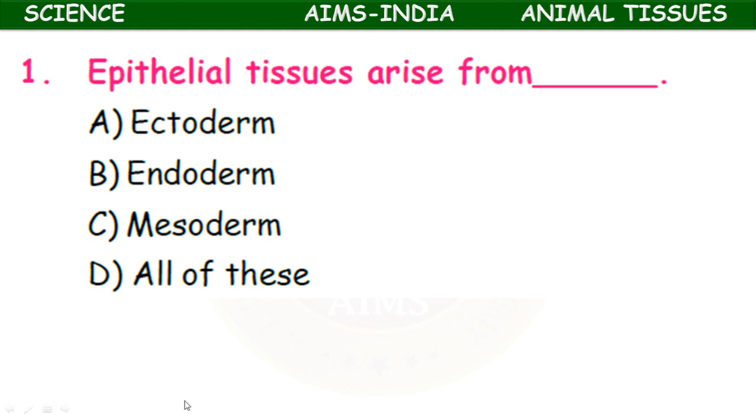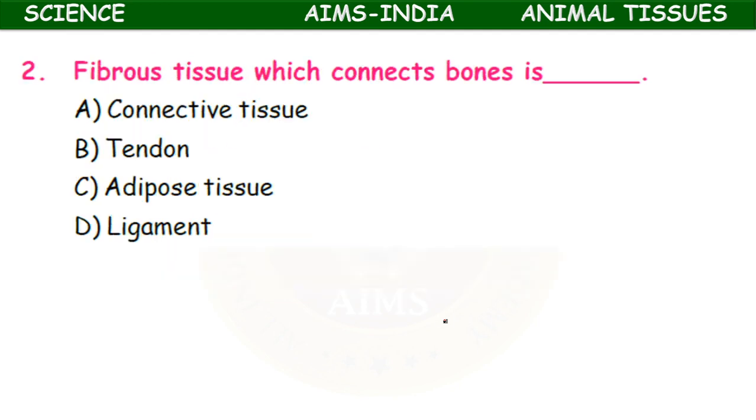The epithelial tissues arise from the embryonic ectoderm, endoderm, mesoderm. So epithelial tissues are the fundamental tissues in the animals. They arise from all the three: ectoderm, endoderm and mesoderm. So here it is all of these.